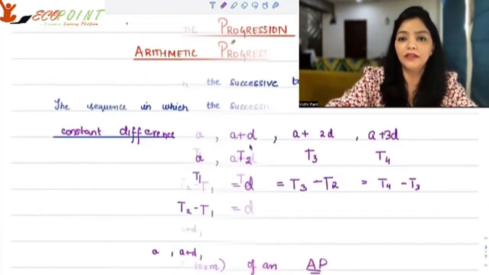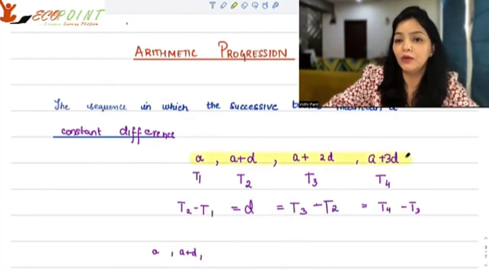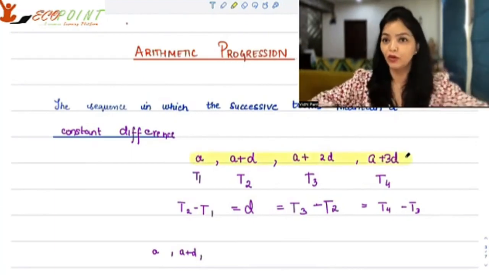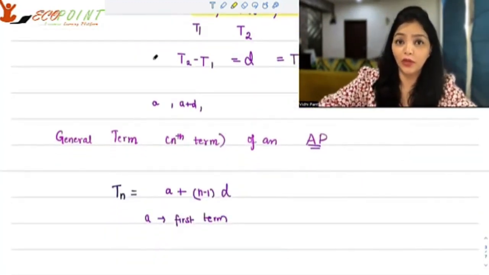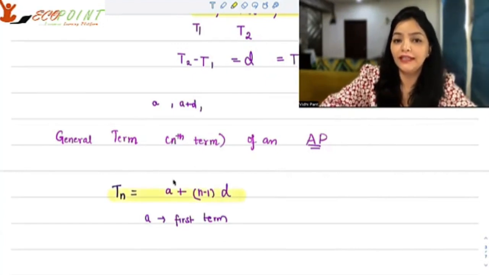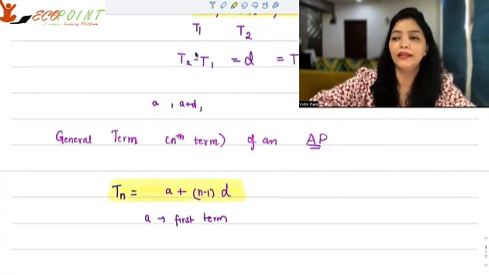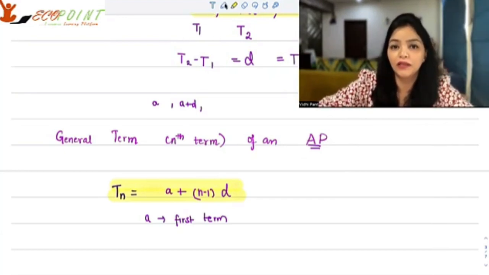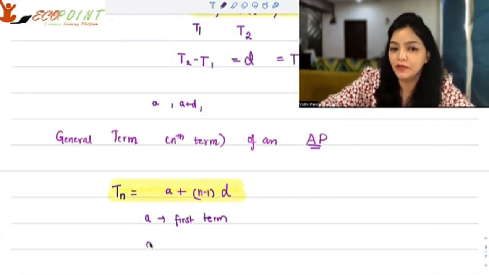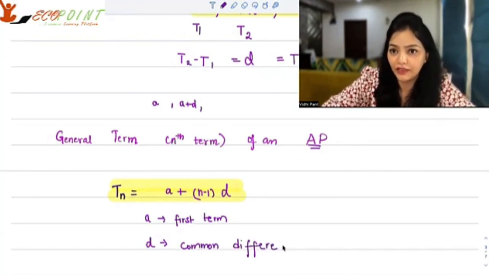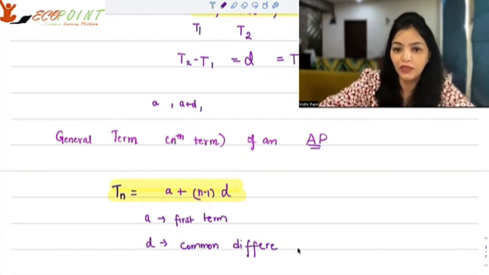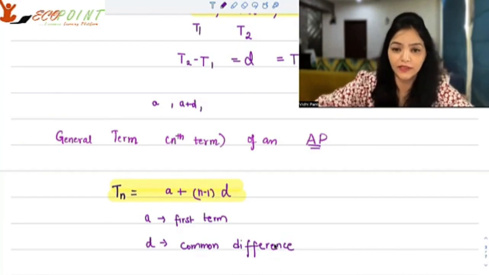See what we did here? The second term was A plus D. The third term was A plus 2D. And we saw you get a common difference, right? So what is the general term for an AP? Tn, that is the nth term, will look like A plus (n minus 1) times D, where A is the first term and D is the common difference. The moment you use the term common difference, it means every two successive terms that you take, the difference will be D. It's a constant D.